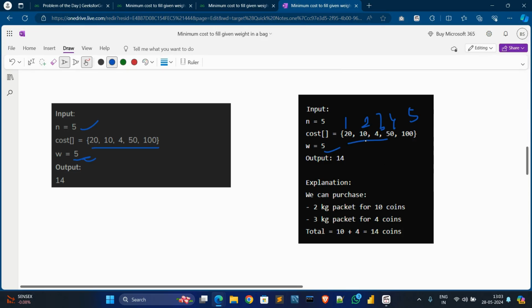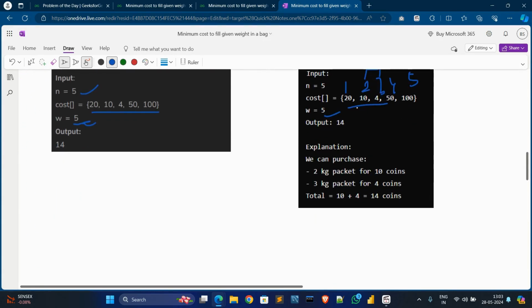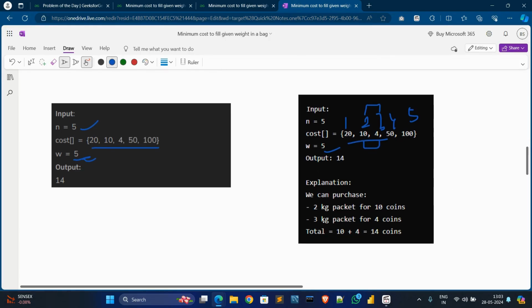First, 5 kg means 2 plus 3, which is 5. Because we need to find the minimum cost, in this case we buy the oranges as 2 kg plus 3 kg. For the 2 kg packet, we need to pay 10 coins. For the 3 kg packet, which is the third number in the array, we need 4 coins. So the total is 10 plus 4, 14 coins. So the output will show 14.